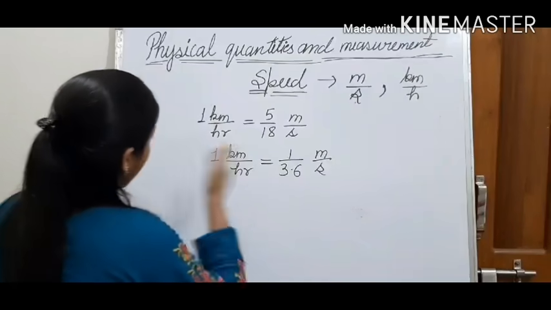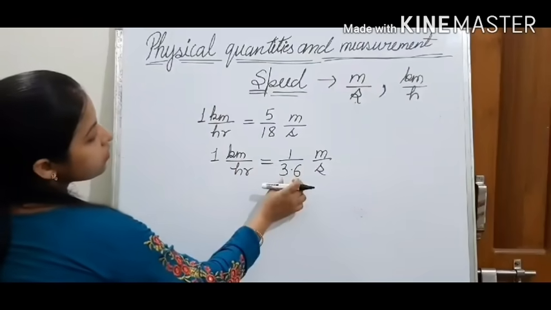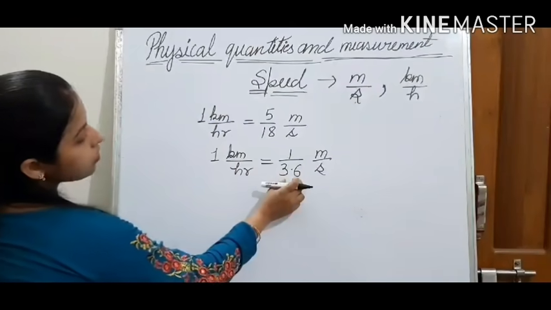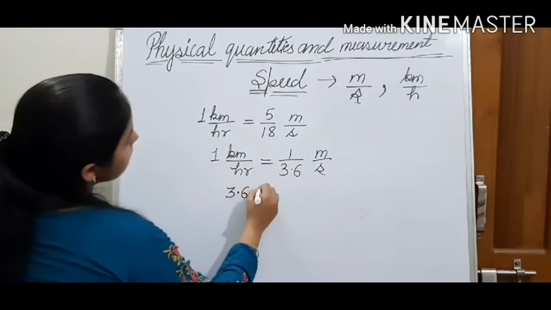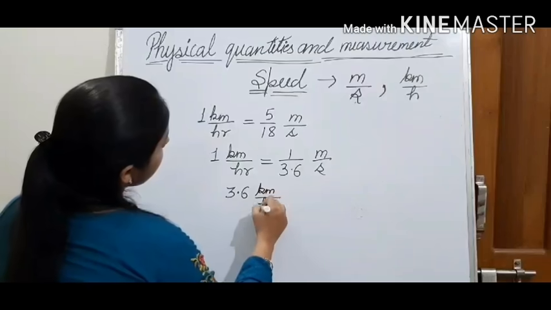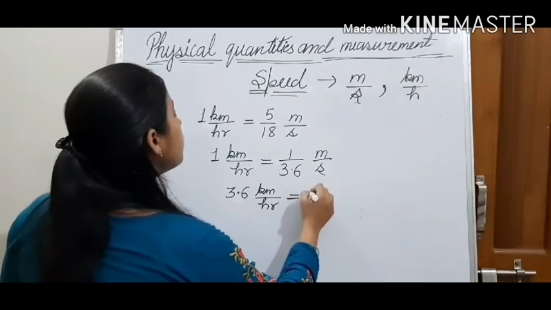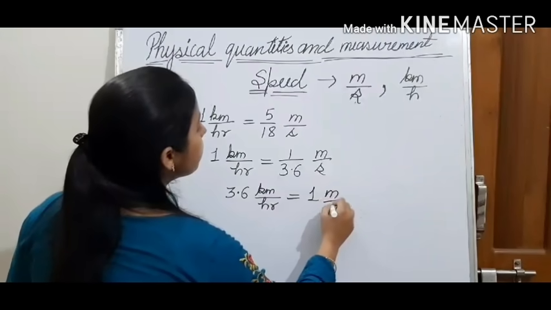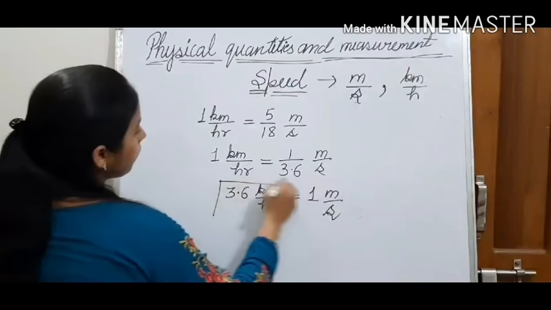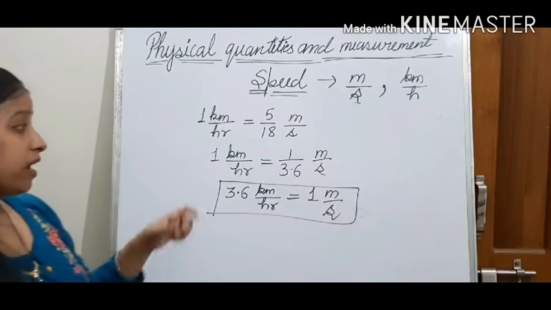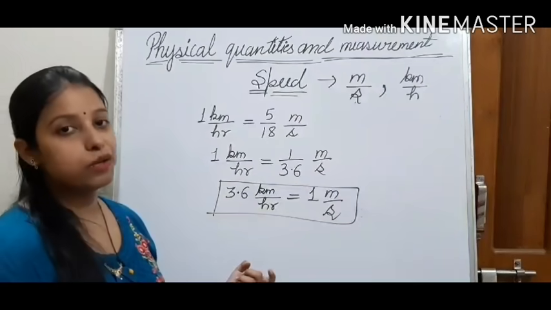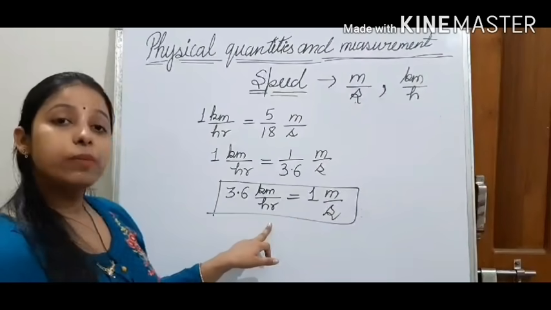Now, by this relationship you can transfer this 3.6 to this side, and say 3.6 kilometer per hour is equal to 1 meter per second. So keep these things in mind, how we can find out the relationship between kilometer per hour and meter per second.